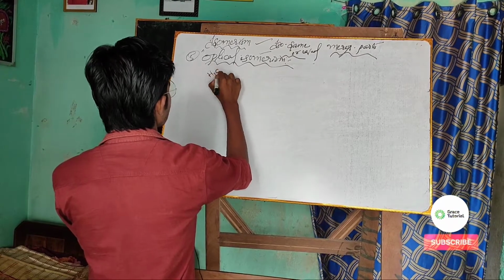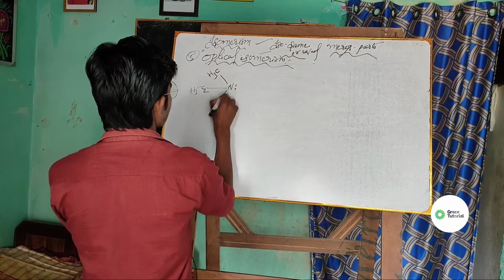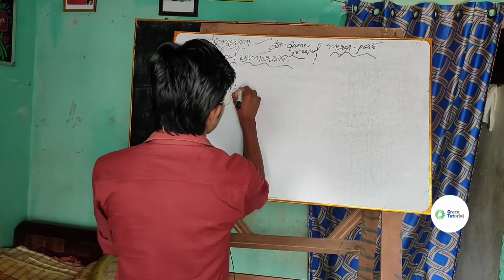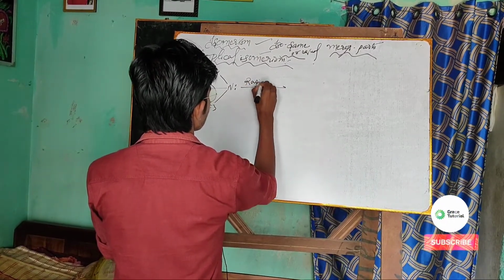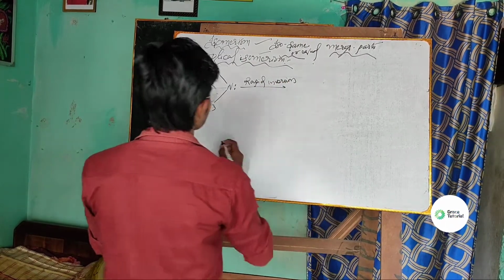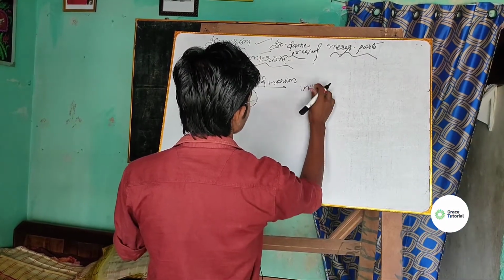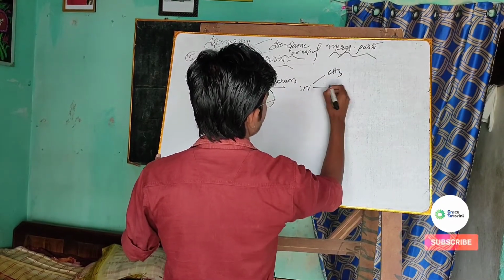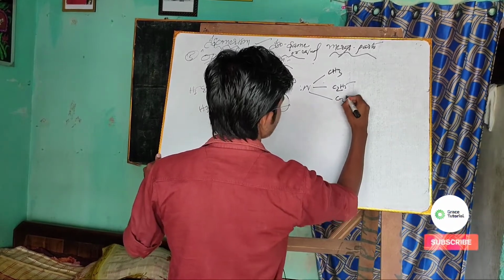and methyl, this is ethyl, and this is propyl, C3H7. If rapid inversion takes place, then what happens? Methyl, ethyl and propyl, C3H7.